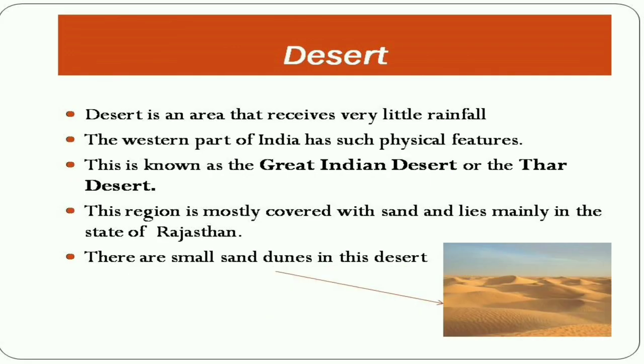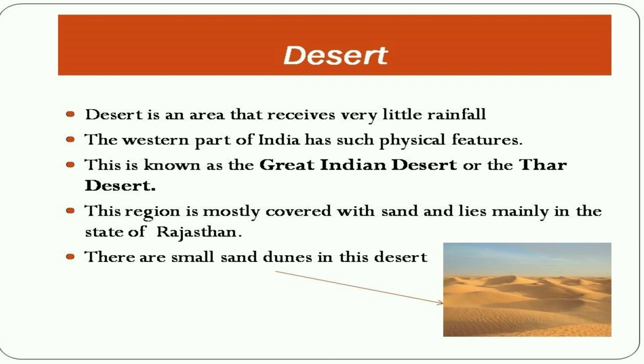Your next topic is desert. You may be aware that a desert is an area that receives very little rainfall. It's a dry land, right? Thus, very few plants and trees grow here. The western part of India has such a physical feature. This is known as Great Indian Desert or Thar Desert. The region is mostly covered with sand and lies mainly in the state of Rajasthan.